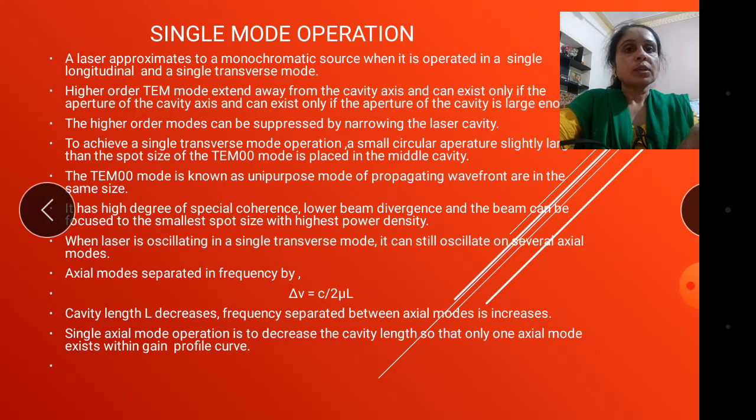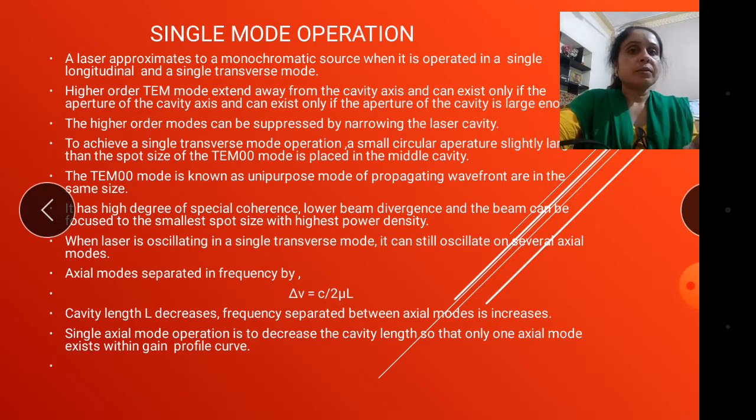Higher order TEM modes extend away from the cavity axis and can exist only if the aperture of the cavity is large enough.